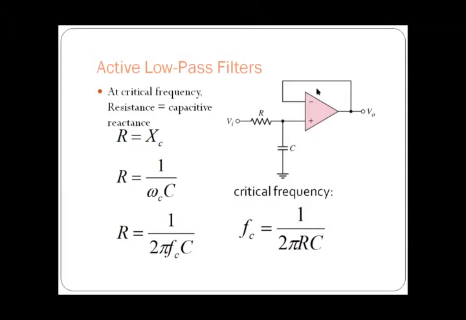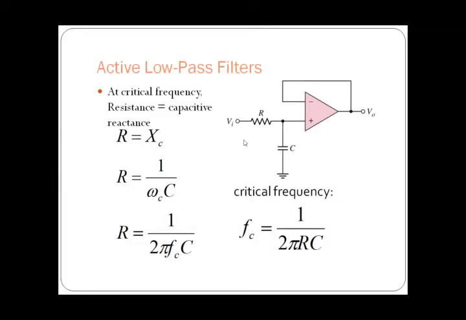So the output follows the input signal, that is nothing but the signal obtained at this node. Whatever signal is obtained at this node will be passed to the output, that is, output is equal to input here.